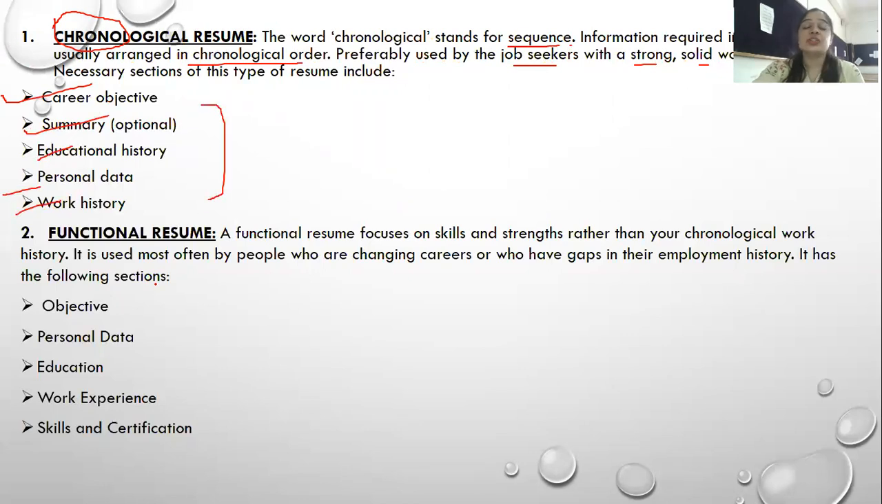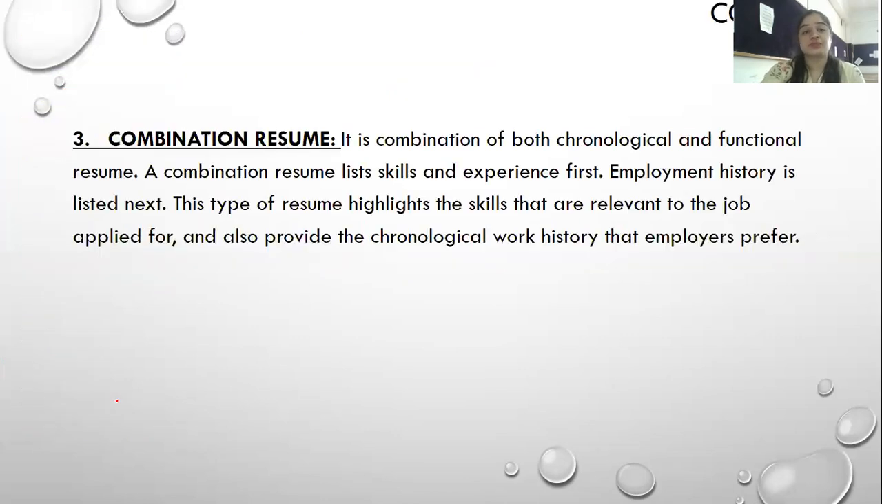Okay. A functional resume focuses more on skills and strengths rather than your chronological work history. It is used often by those who are changing their careers or who have gaps in their employment history. So it has the following sections: objective, personal data, education, work experience, skills, and certifications.